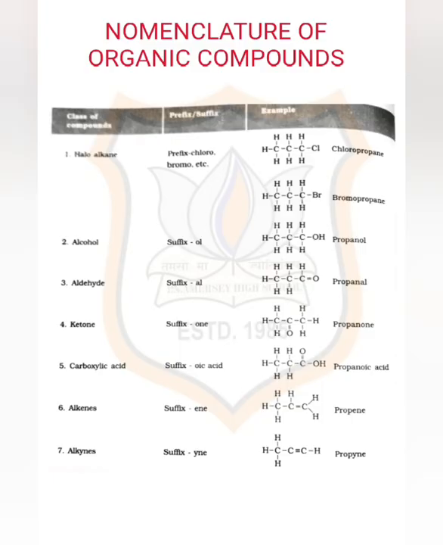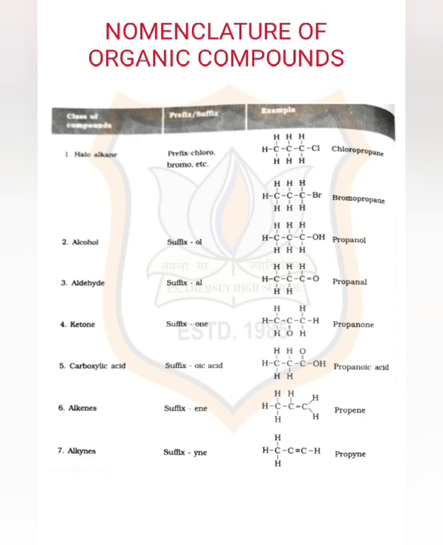Now let us discuss nomenclature of organic compounds. Let us start with the first, halogen groups, haloalkanes. Here the prefix, the first name, we will add is bromo, chloro, etc. For example, with 3 carbon atoms, that is propane, we will write chloropropane, because the additional compound is chlorine, or another one is bromopropane, where the additional compound is bromine. The second one, alcohol, we have discussed. The suffix will be ol, the last name, like ethanol, propanol, butanol, etc.